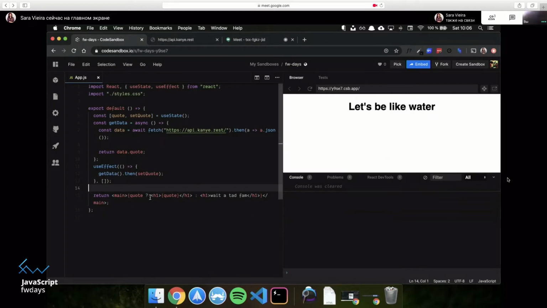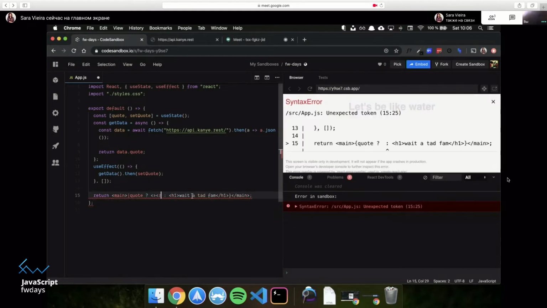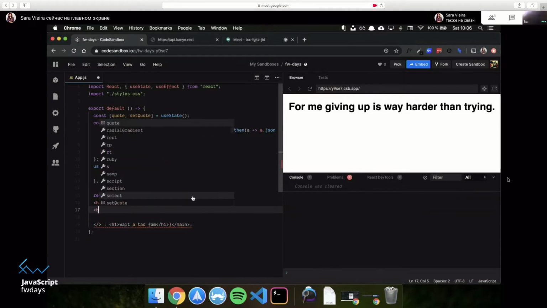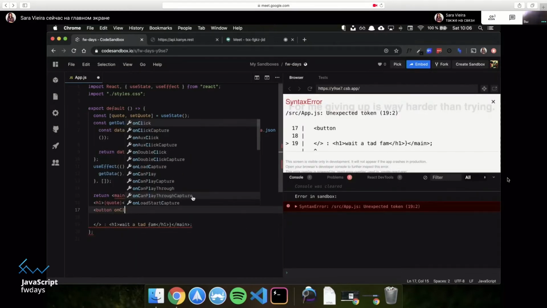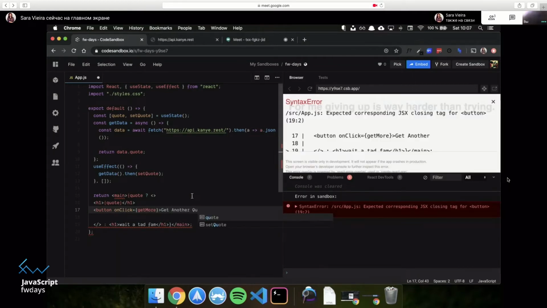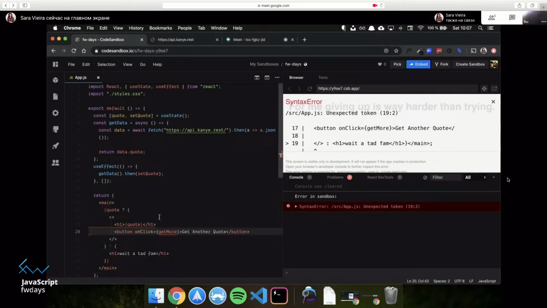Cool, so let's add a button. Okay, so first of all, I need to wrap this in a fragment because you can't have two JSX elements be returned together. I honestly would like to know why, but I don't because I don't want to look into the React source code because I like my life. Yeah. So let's create a button. And this button is going to say on click. And in here, I'm just going to call a function called get more. And now I can say get another quote. I can type English. Quote. Sorry, that was like a fly here. Berlin, get out. There we go.